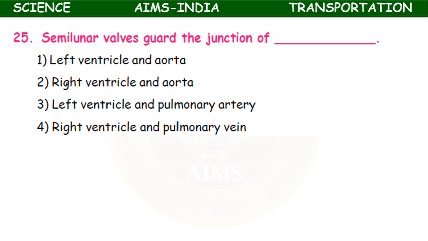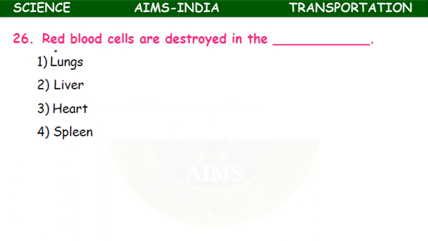Semilunar valves guard the junction of left ventricle and aorta, right ventricle and aorta, left ventricle and pulmonary artery, right ventricle and pulmonary artery. So semilunar valves guard the left ventricle and aorta. The junction of the left ventricle and the blood vessel aorta is guarded by semilunar valves. Okay, they allow the blood from left ventricle to aorta, but not from aorta to left ventricle.